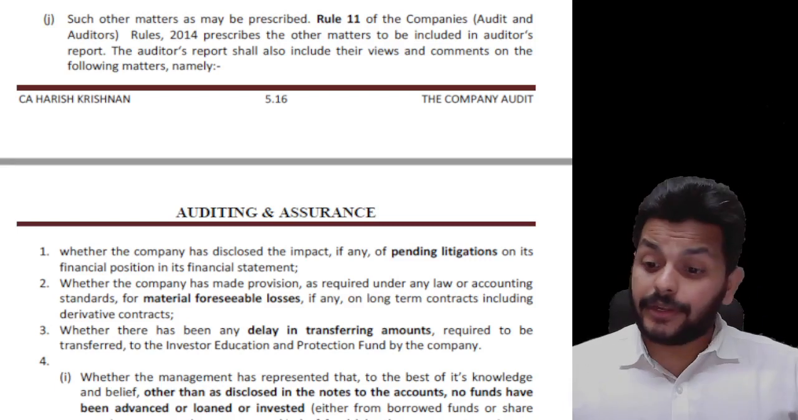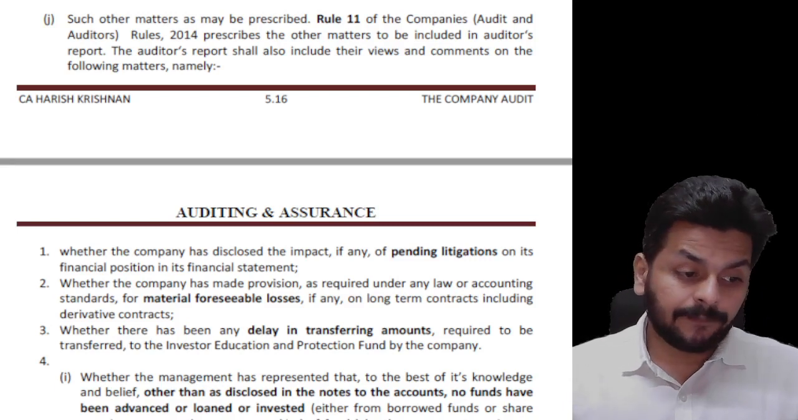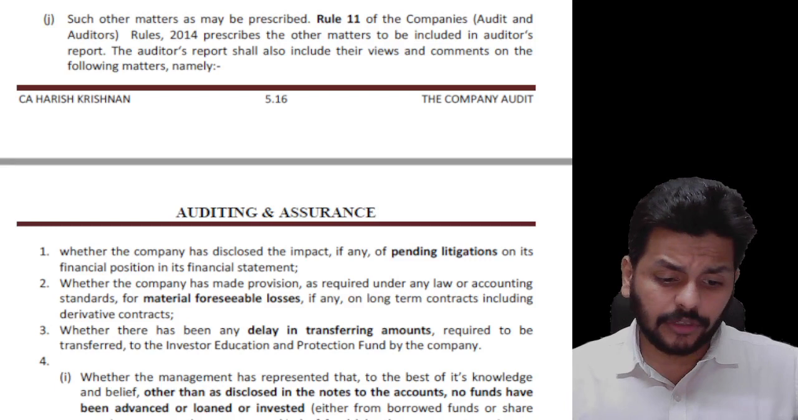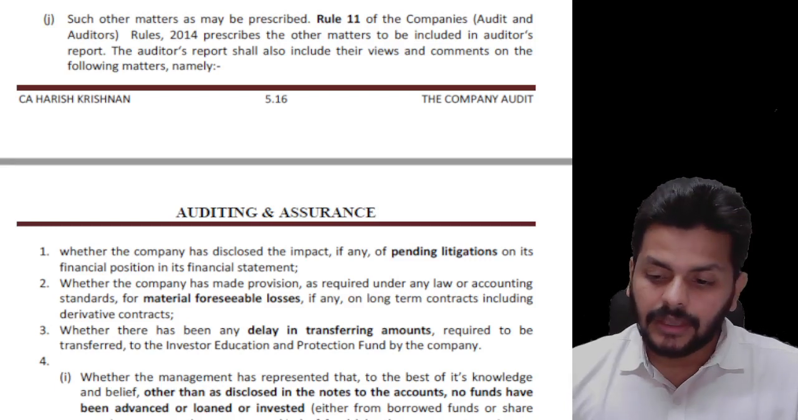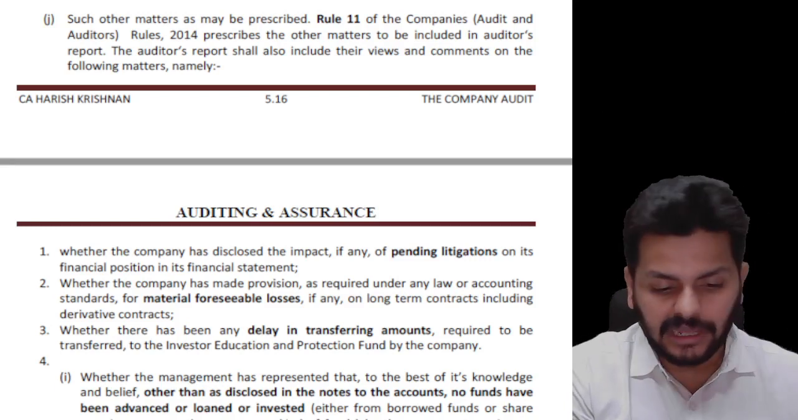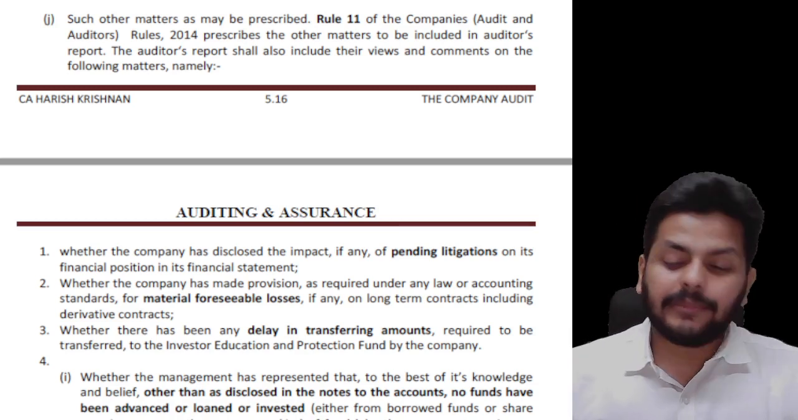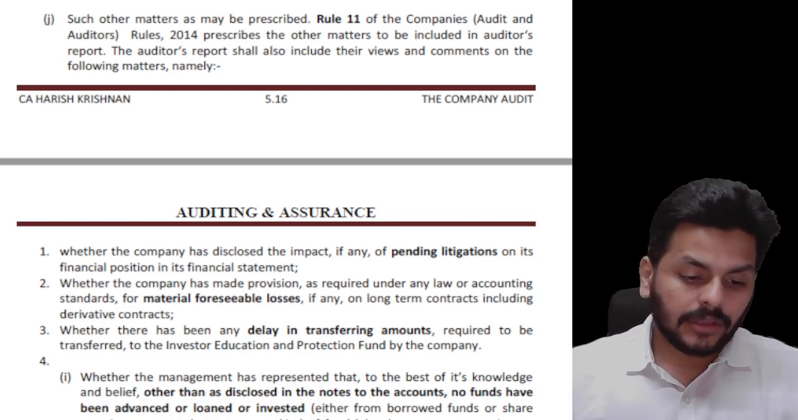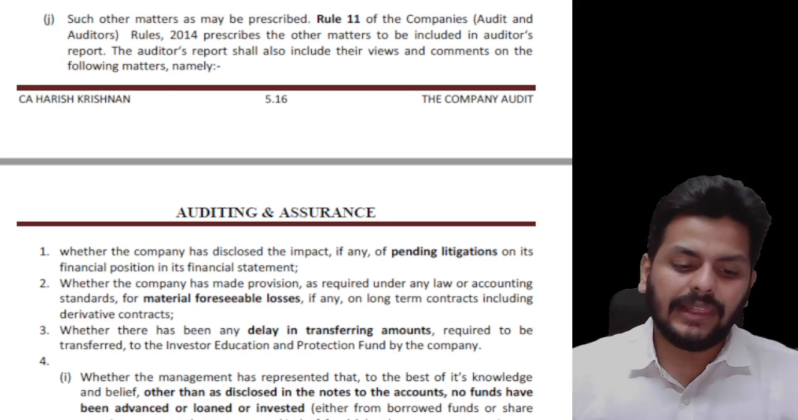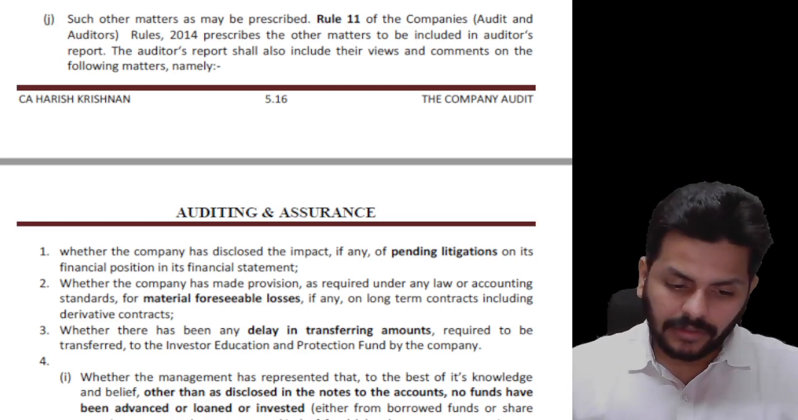And the last point that we have to look for is 143 subsection 3 clause J. These are the words "as prescribed" that are used. Now you know that the moment "as prescribed" is used, we have to go for looking into the rules, and rule 11 is given in detail.